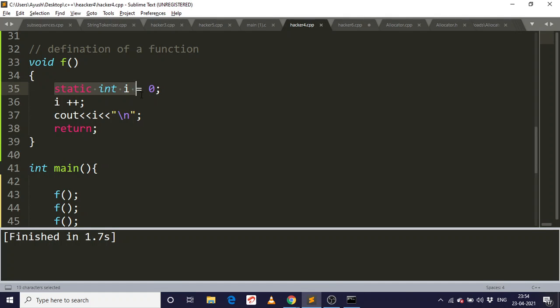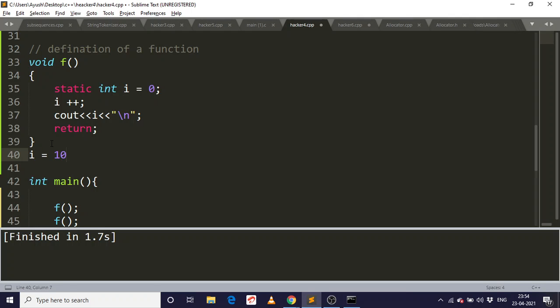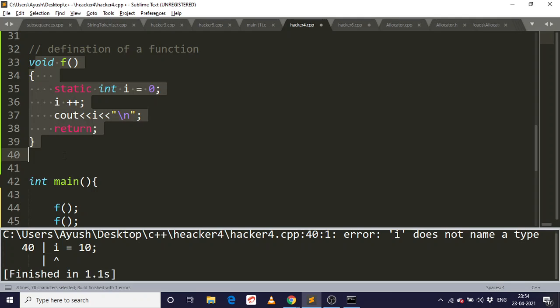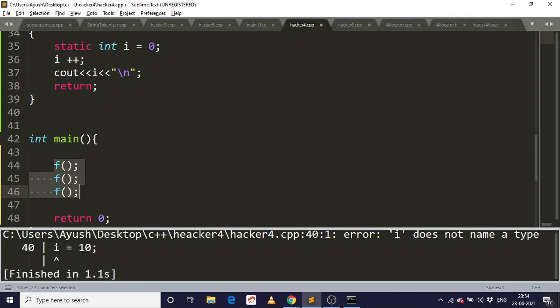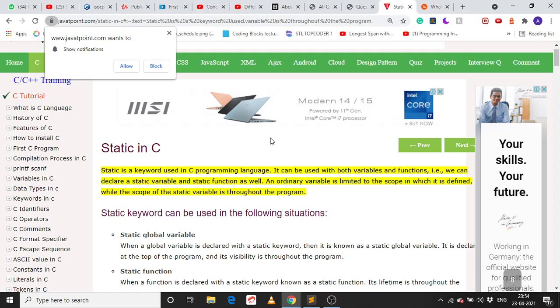So this is acting like a global, but it's not global. Its scope is limited to the function f, and its lifetime is till the end of the program. We can't use cout of i outside here because it's not even declared there, so it's not possible. Its scope is only this function, and its lifetime is till the end of the program. So this is what I have to tell about static, I guess. This is enough.